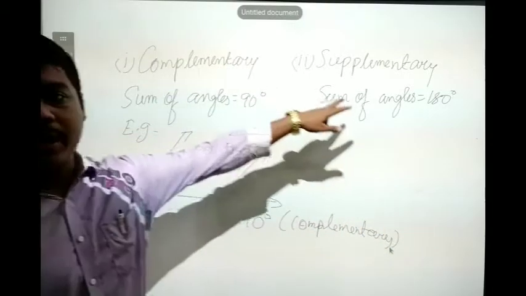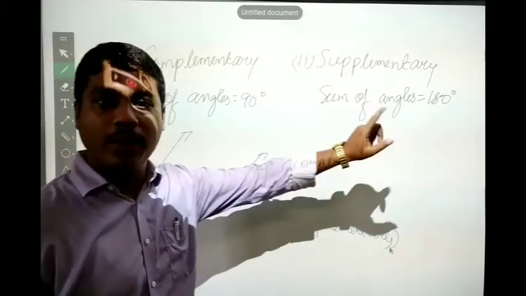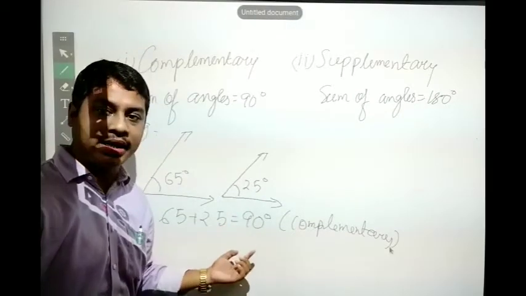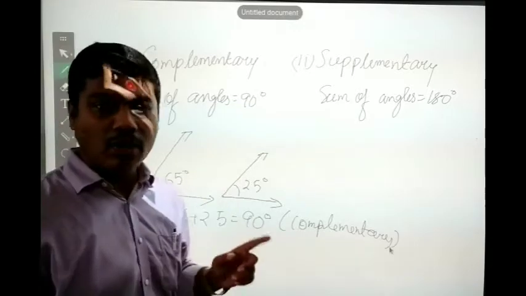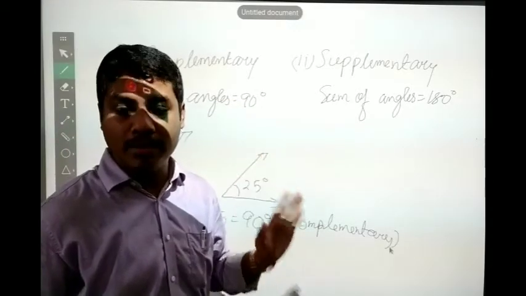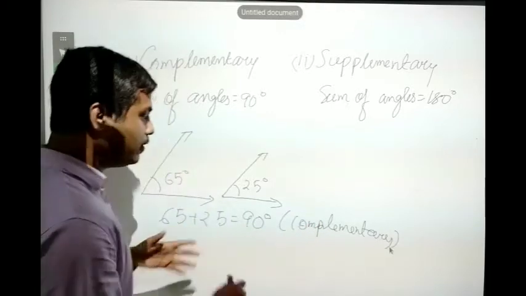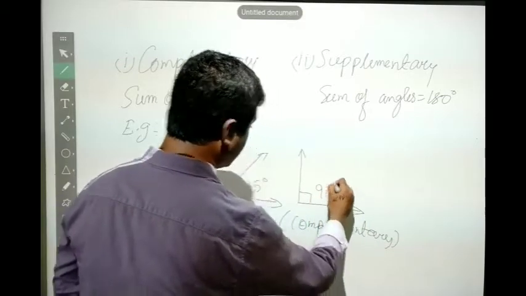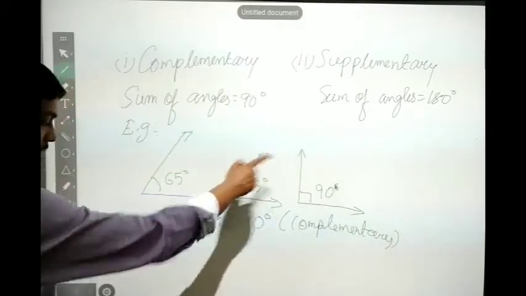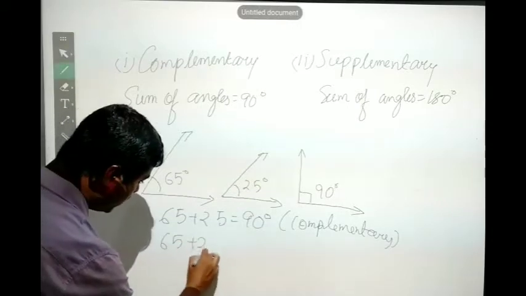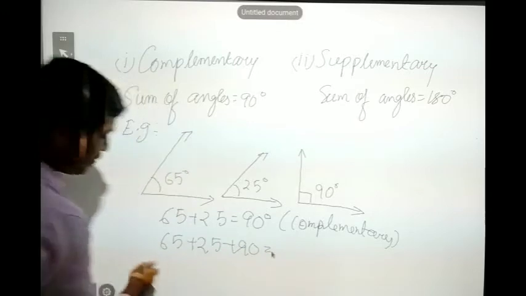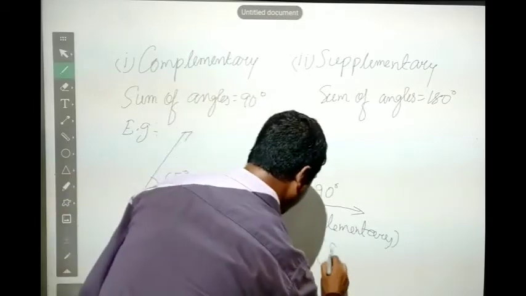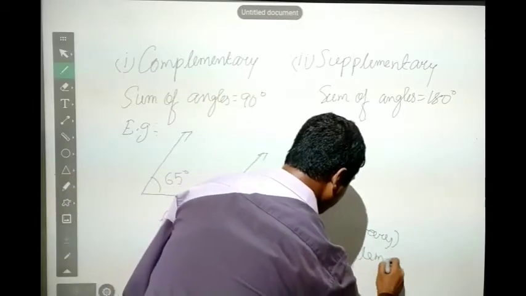But for forming supplementary angles, I have given the condition that the sum of angles should be 180. Is it forming 180? No, it is forming 90 degrees. That means I cannot consider these two angles supplementary. Suppose I add one more angle, forming an angle of 90 degrees. Now find the sum: 65 plus 25 plus 90. 65 plus 25 I have already got as 90. 90 plus 90 is 180 degrees. So we can consider these supplementary angles.